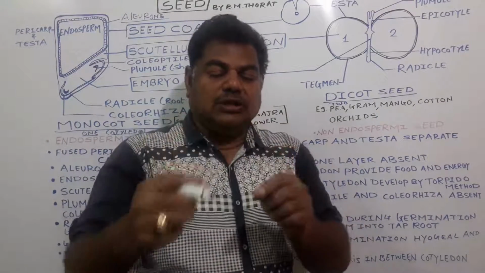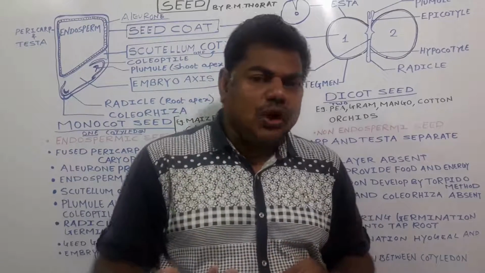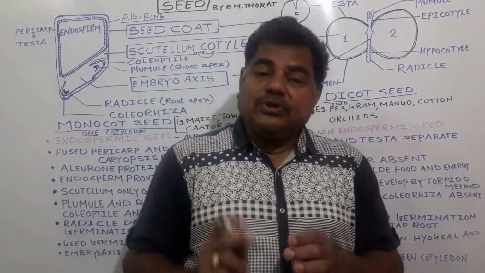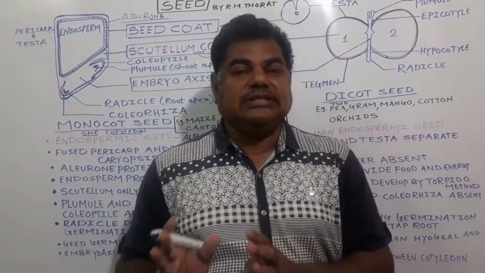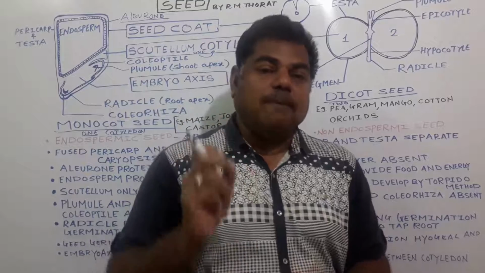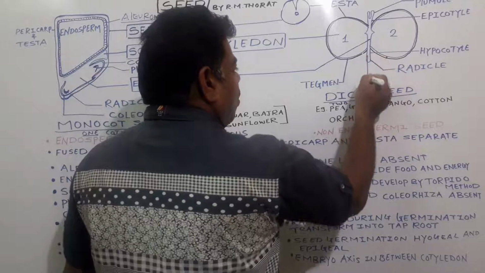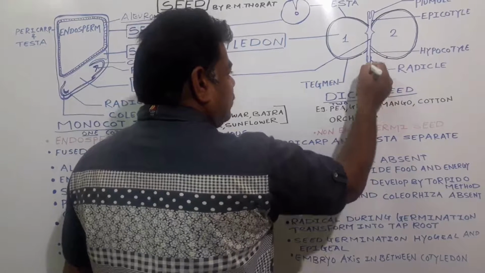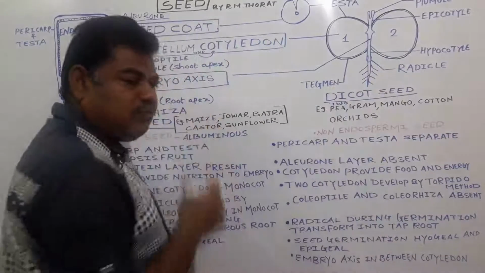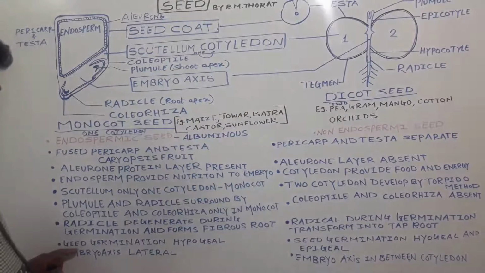Many roots come out in the monocots. That roots we call what? Fibrous roots, or those roots are also called adventitious roots. In the case of a monocot, fibrous or adventitious root formation is there. That is a peculiar character of what? Monocot. A distinguishing character of monocots. But in the case of a dicot, the radicle is transformed into a taproot, and then lateral roots form. Primary, secondary, tertiary, the root system formation takes place in the case of what? Dicots.